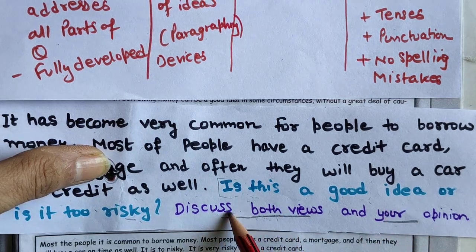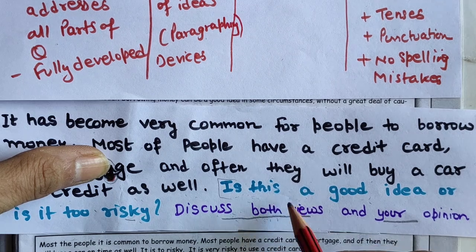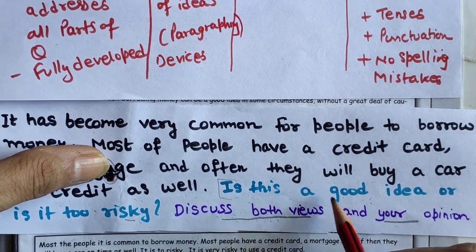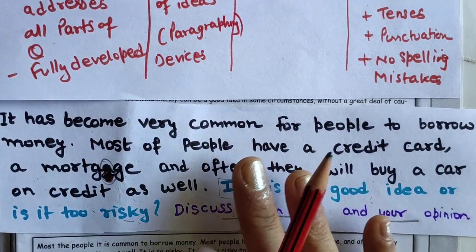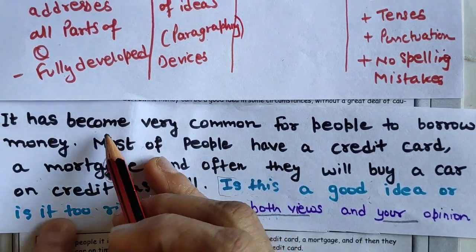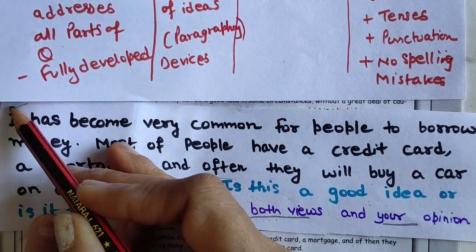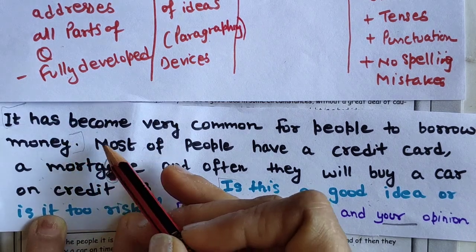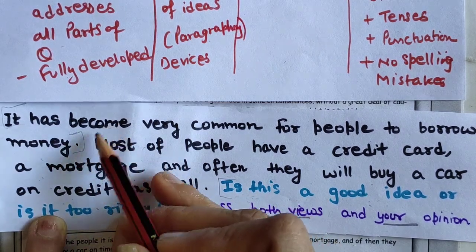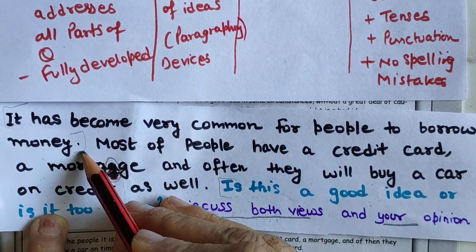It is a two-part question, but basically we have to write both views, and then explain whether it is a good idea or too risky. Now come to the main point. First you understand, it has become very common for people to borrow money. This is a single statement they have given, an introduction kind of thing for the question statement. It is very common for people to borrow money nowadays.